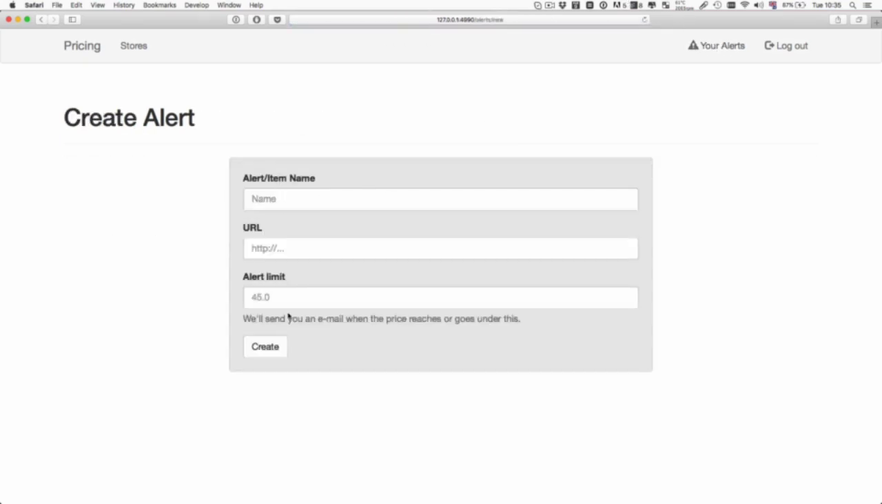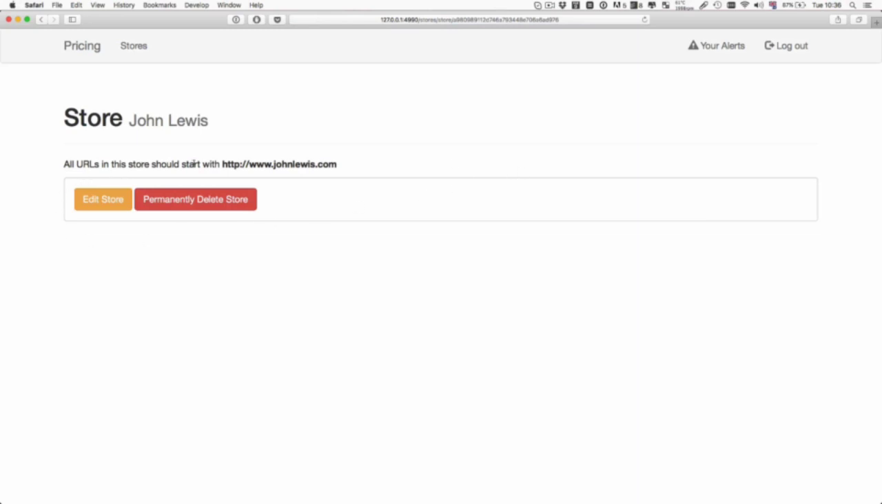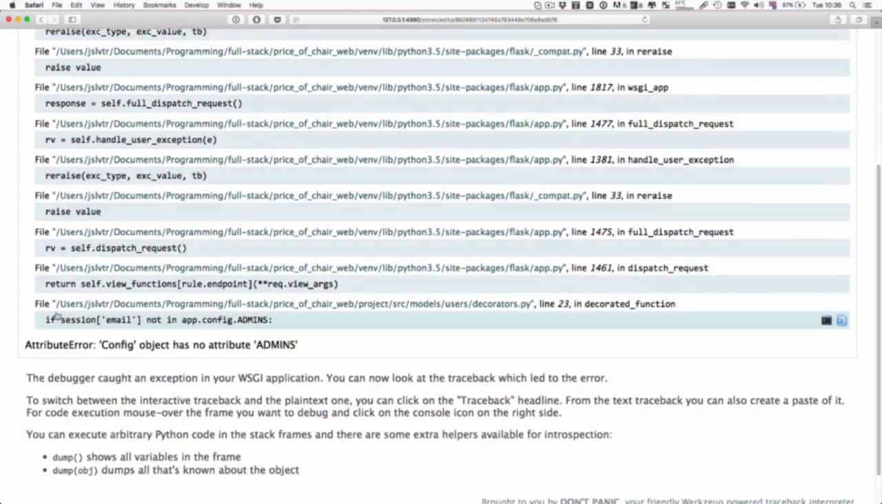We can create a new alert, and we know how to do that. And now that we're an administrator, we should see this create new button, which we do, and indeed the extra options here in the store as well. So we can edit this store, and we get an attribute error, which is related to the decorator that we wrote not long ago. Essentially, the file that has the error is this one here, which is line 23 in the decorated function that we created. So let's go into the models users decorators.py, find line 23, and see if we can fix this error.